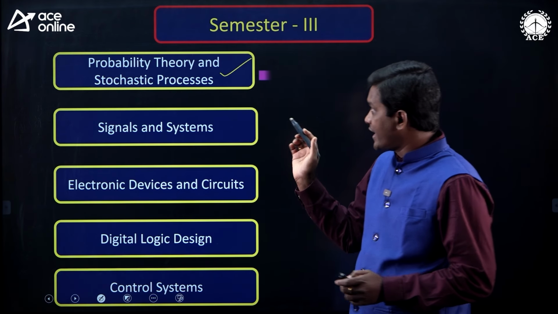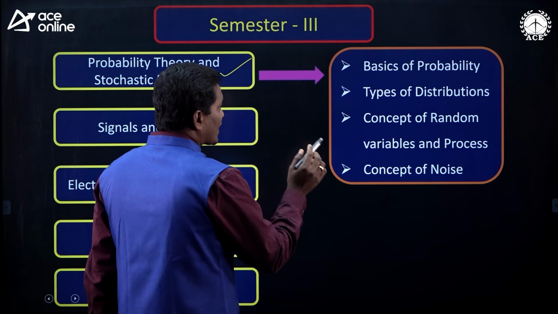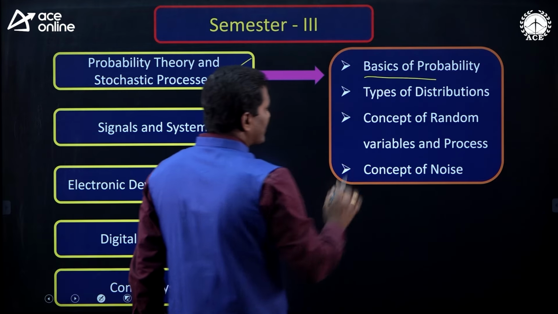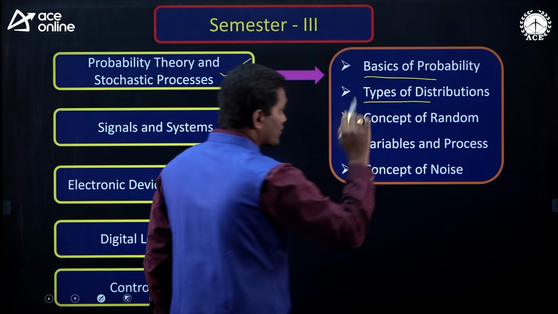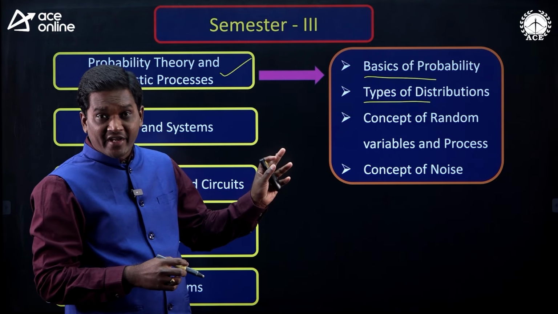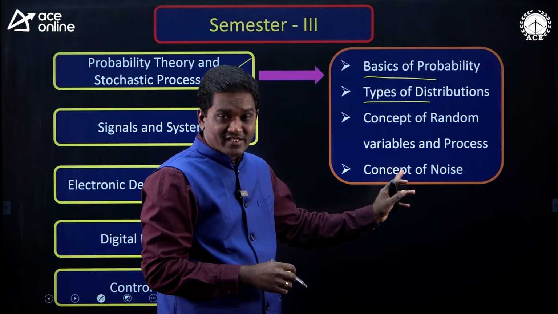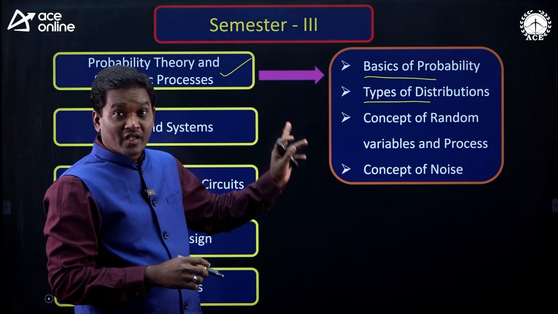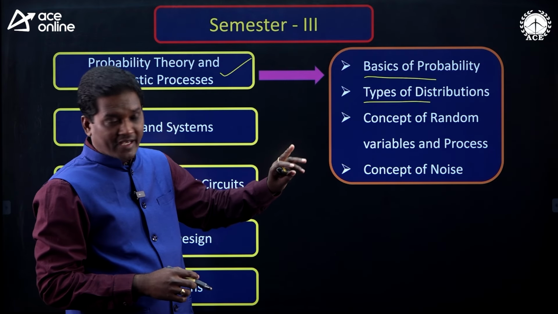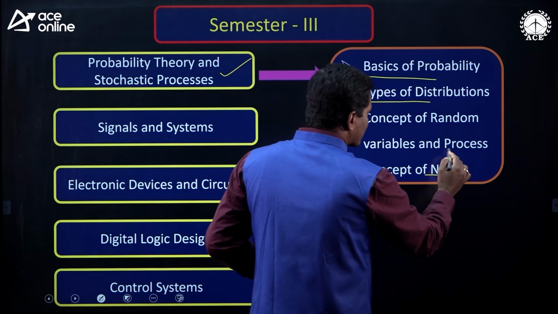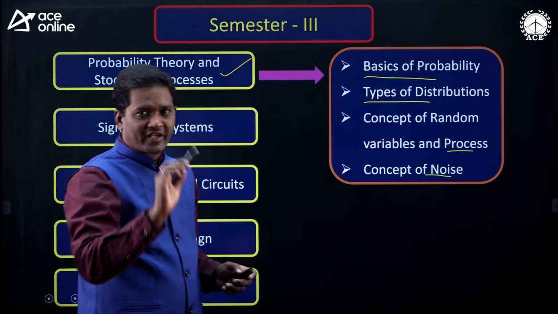You have to focus on basics of probability and types of distributions, the concept of random variable and random process, and the concept of noise. Noise and random process are going to come in the communication subject.